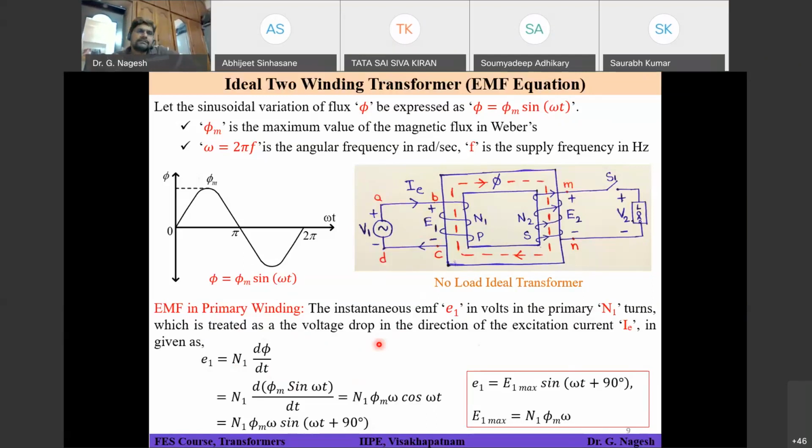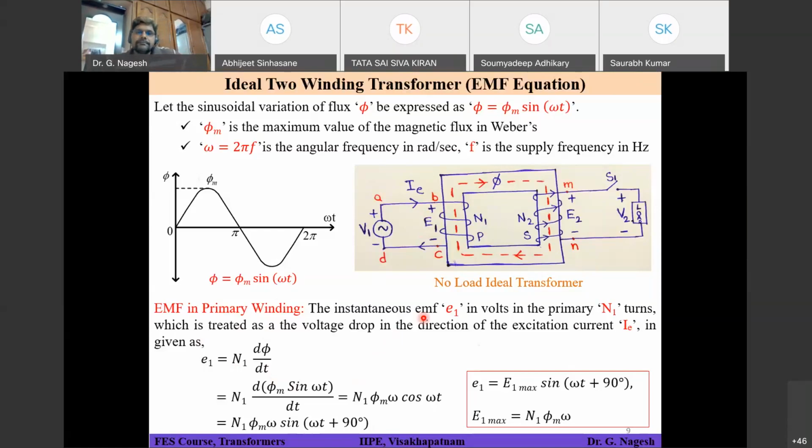The minus sign you will place when you are considering it as a voltage source, and the minus sign will not be placed when you are not considering it as a voltage source. That's the only difference. You can consider it as a voltage drop only when some other source is connected in your circuit.